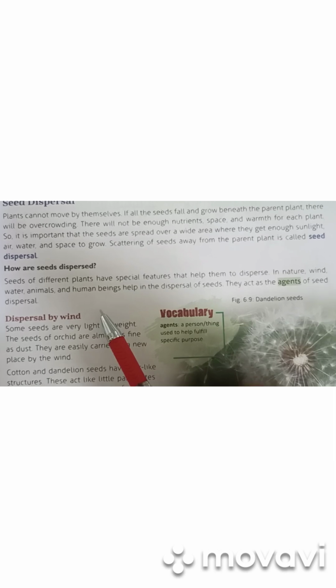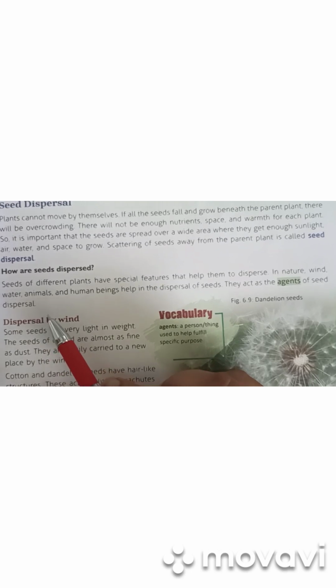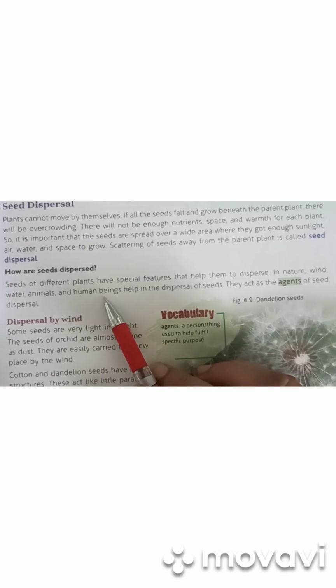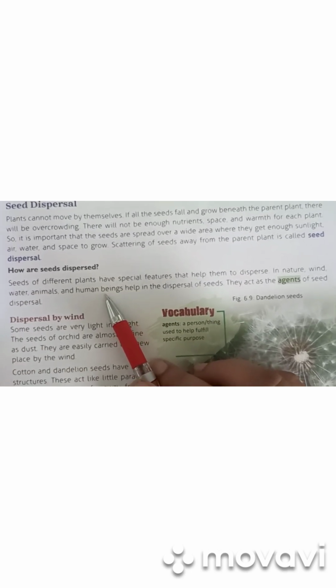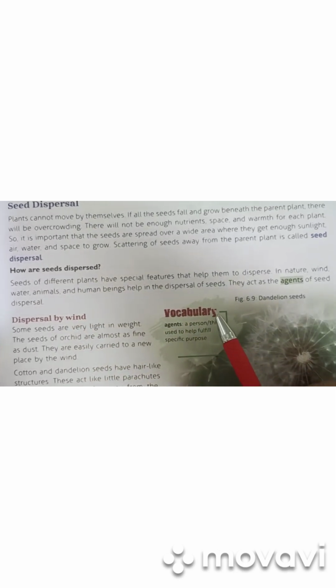Many factors, many agents help them to disperse their seeds, like water, wind, animals, and also we human beings. They act like agents.